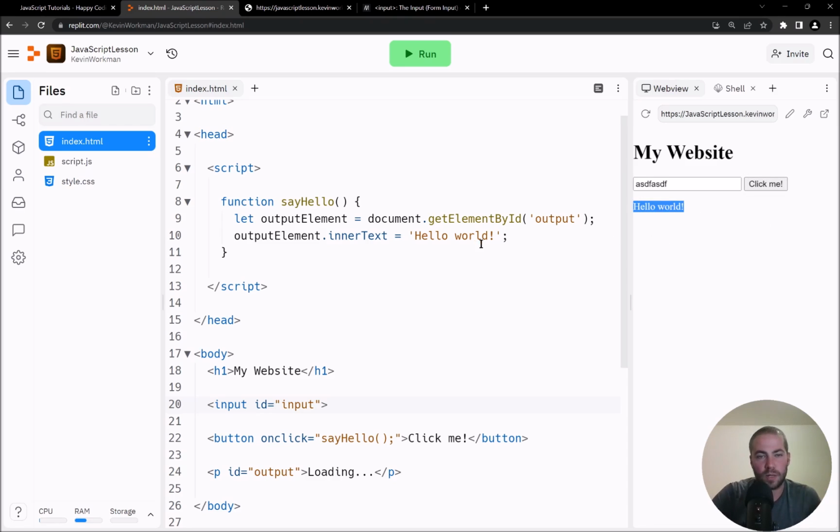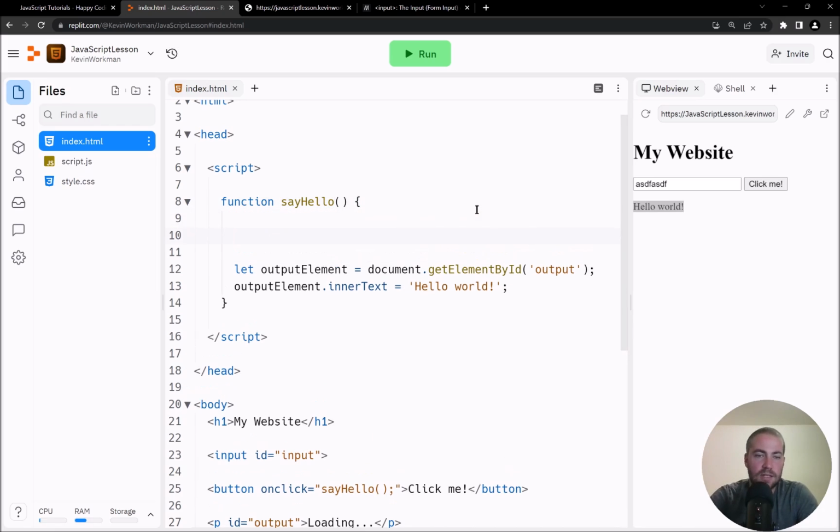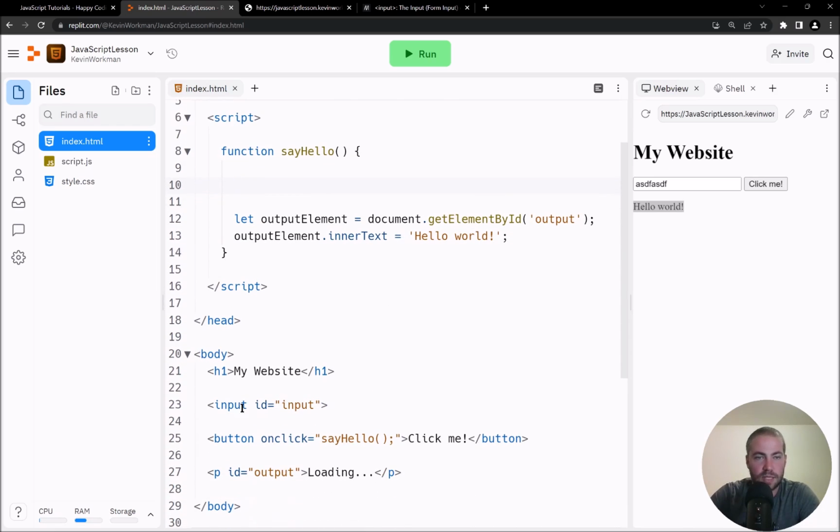But now what I want to do is, in my JavaScript, in my say hello function, first get a reference to this input element. So I'm going to say let inputElement equals, and I'm going to call the document.getElementById function, and give it an argument which matches the ID that I used in my HTML down here. So now I have the reference to the actual element in my JavaScript, and so now I can interact with it.